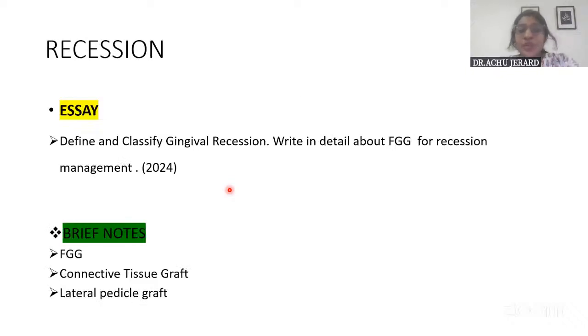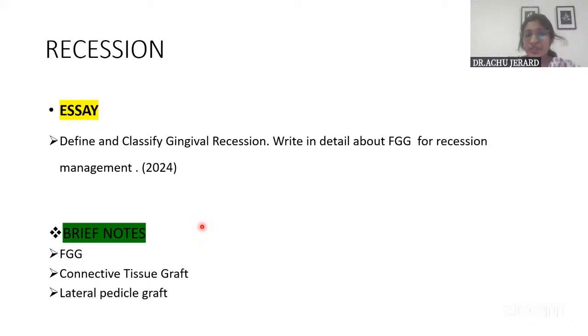So now we have seen pockets and the different flap techniques. Now coming to the mucogingival surgical procedures, where the question has been asked with regard to gingival recession only. But a few of the grafts are asked as short notes or brief notes, for example, free gingival graft, connective tissue graft, lateral pedicle graft. Among these, free gingival graft is the one that has been repeatedly asked. So I think this is all you can expect from the mucogingival surgical procedures.